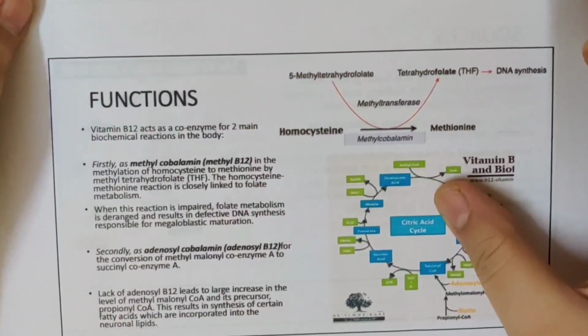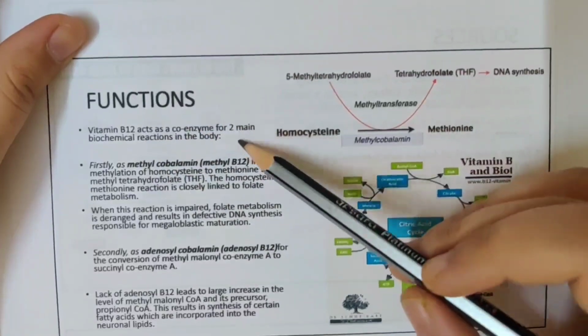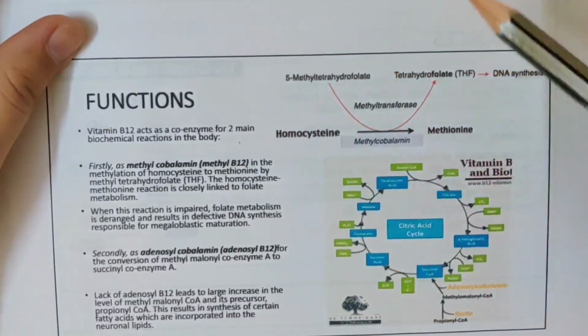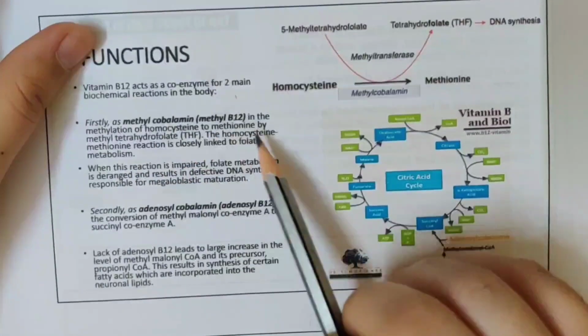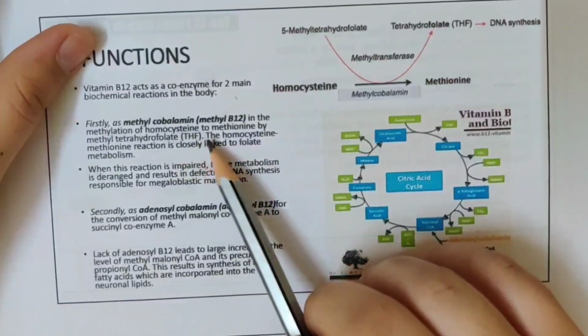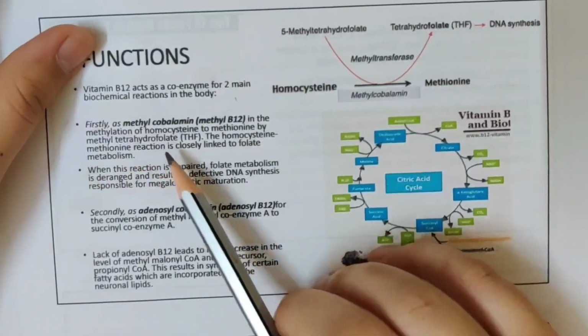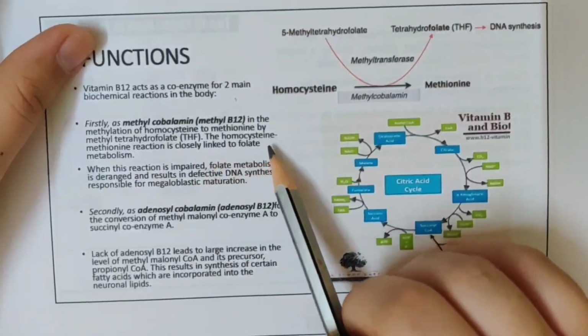The functions of vitamin B12. Vitamin B12 will act as a coenzyme for 2 very important biochemical reactions. First is methylcobalamin, which will act in methylation of homocysteine to methionine by methyl tetrahydrofolate. The homocysteine and methionine reaction is closely linked to folate metabolism.